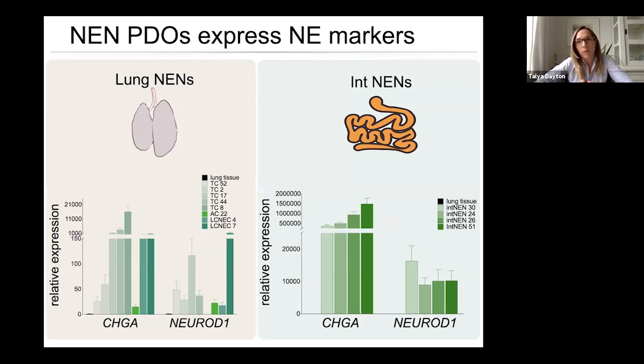Naturally, we're also performing molecular analyses on these PDOs. And of course, one of the first things we wanted to know was whether or not these PDOs actually express the neuroendocrine markers that are so characteristic of the primary tumors. And so what I'm showing you here is some qPCR data from some lung NEN PDOs and intestinal NEN PDOs. And what you can see is that indeed these PDOs all express significant levels of two canonical neuroendocrine markers, chromogranin A and NeuroD1.